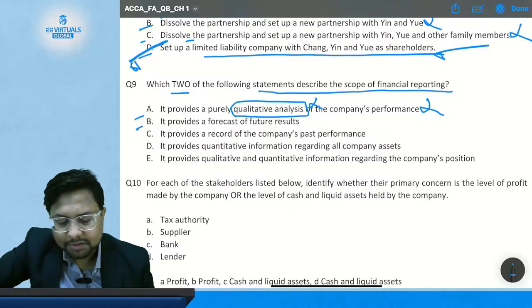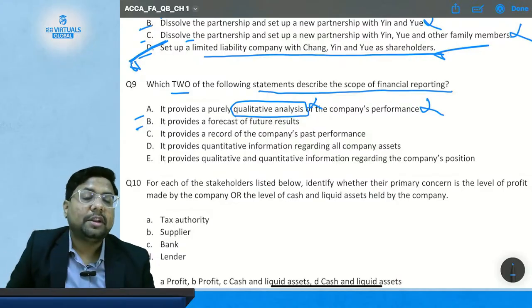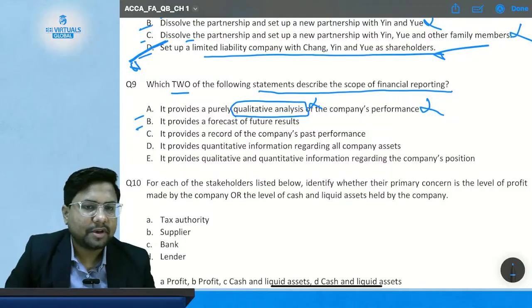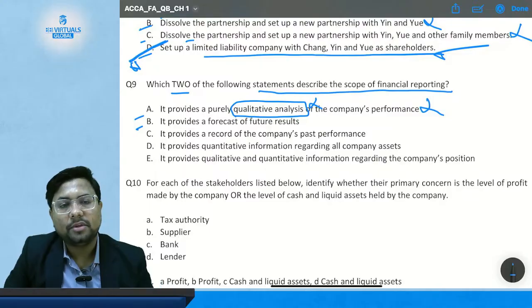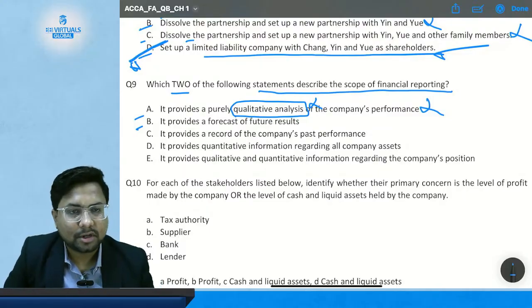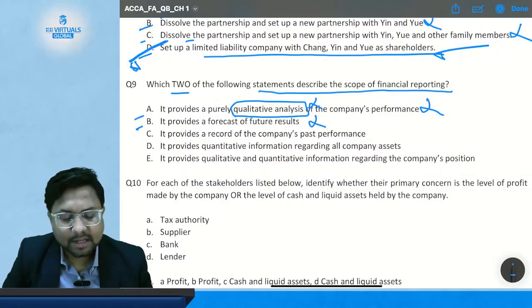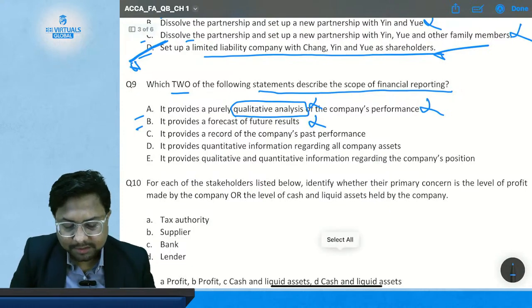Now check statement B. It provides a forecast of future result. So financial reporting, as I have again said, only deals with the historical information. It does not provide you any information regarding future coming events and future results. So this option is also incorrect. Then comes option C.